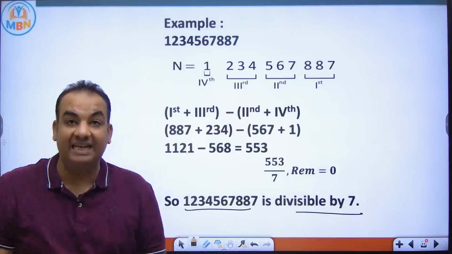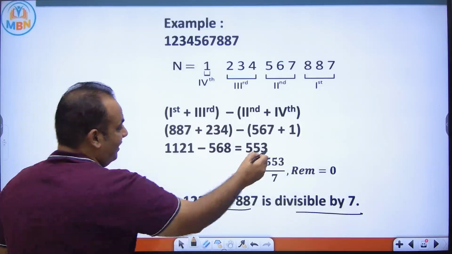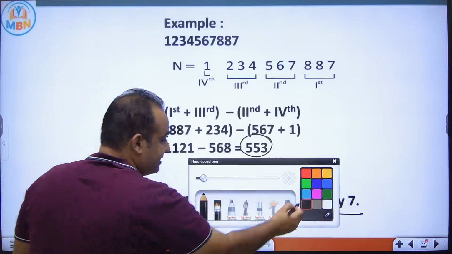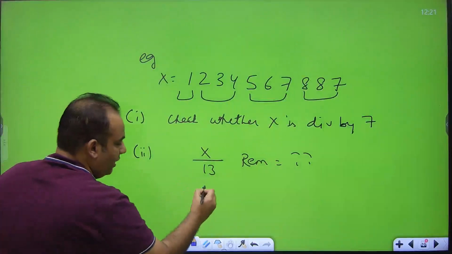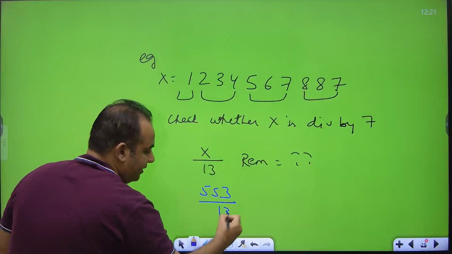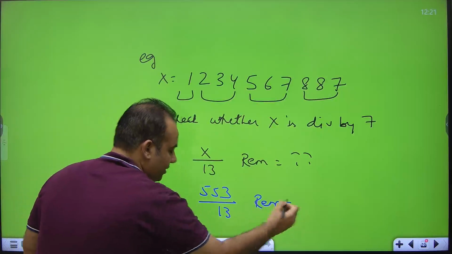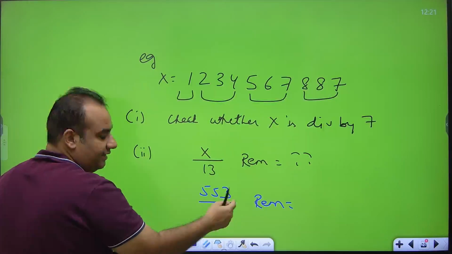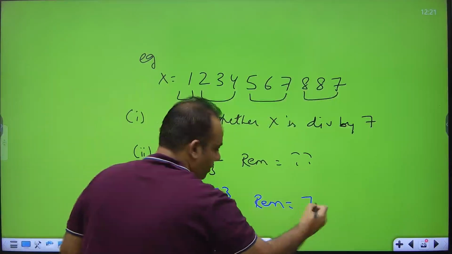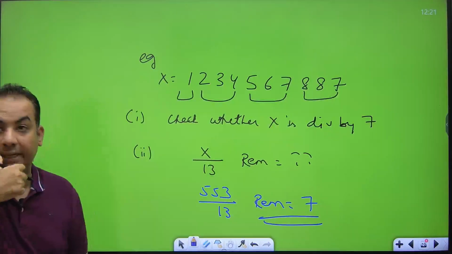But for 13, as my final answer, the resultant, was 553, now if I have to find the remainder, I will divide 553 by 13 and find the remainder. 13 4s are 52, 13 3s are 39, 13 2s are 26. Remainder is 7.